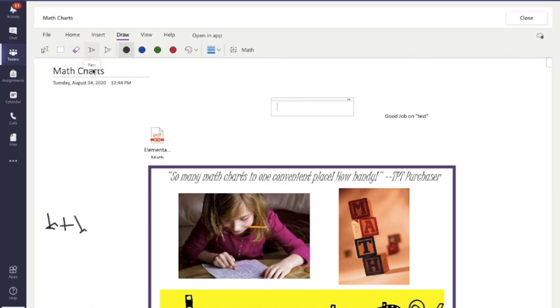If you decided, oh, that looks terrible, they're not going to know what I wanted to do. Yes. We need to erase that. You can get the eraser. Click the eraser. Did you see where that was? Oh, sorry. It's right here. And then just go down and click on it.